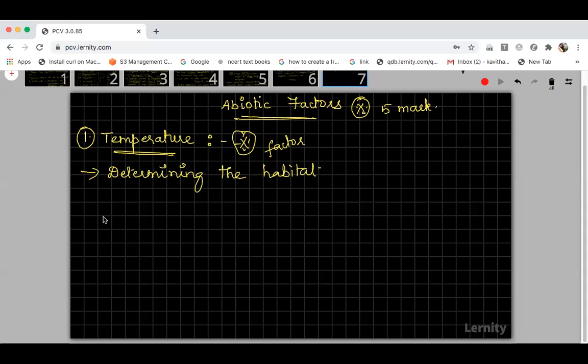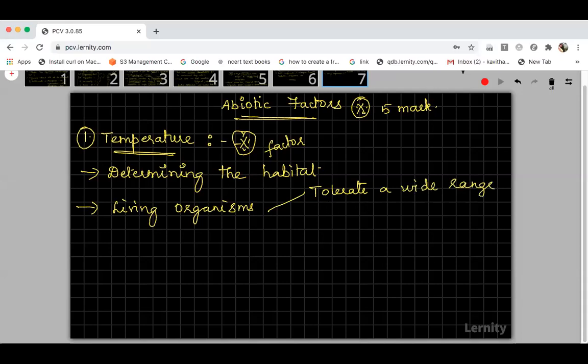And in temperature, among living organisms, you have one group which can tolerate a wide range of temperature.